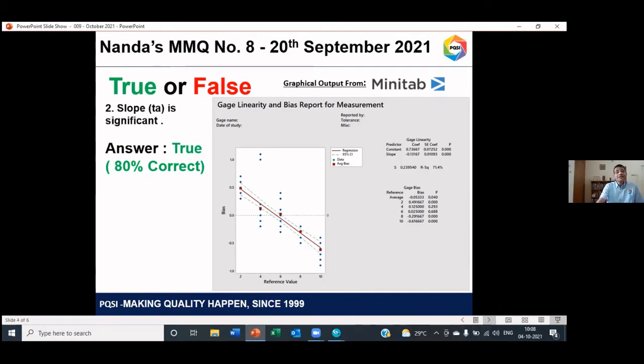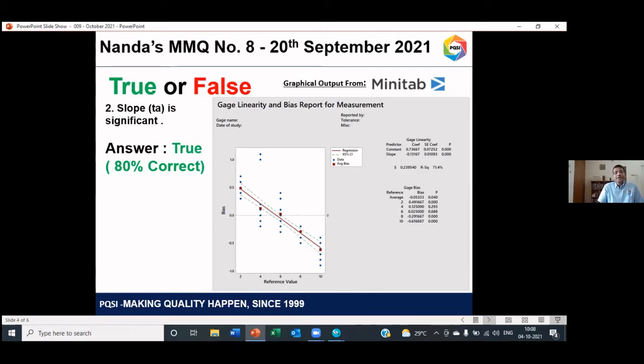So the second question, again with the same output, was: slope is significant, right? Statistically we call it T-A. Okay, the slope. So this is correct. The answer is true. 80% of the respondents got this one correctly.